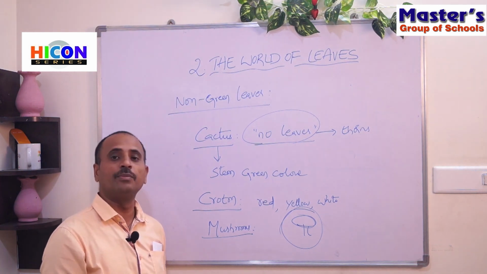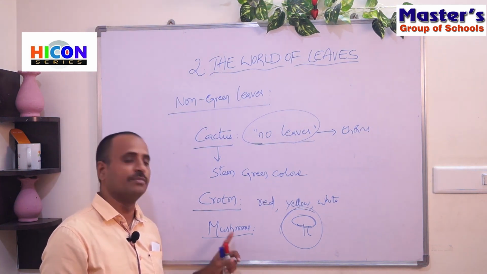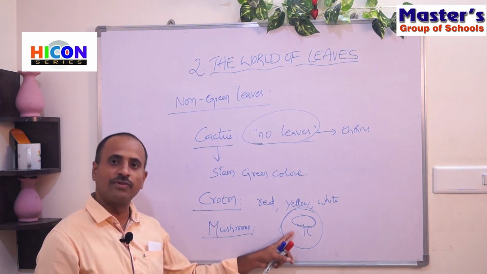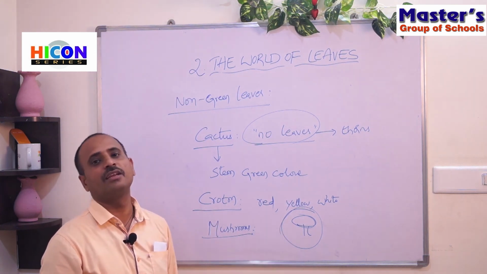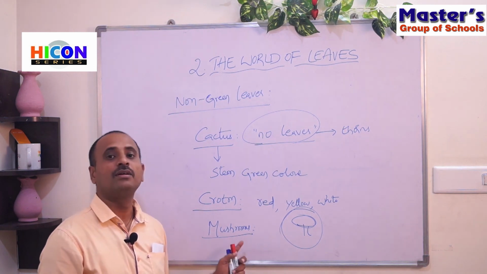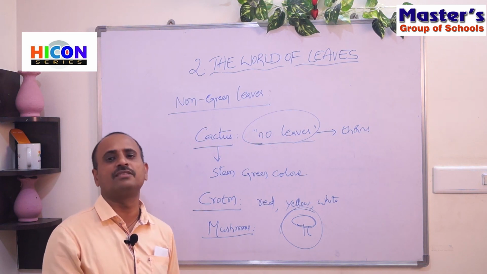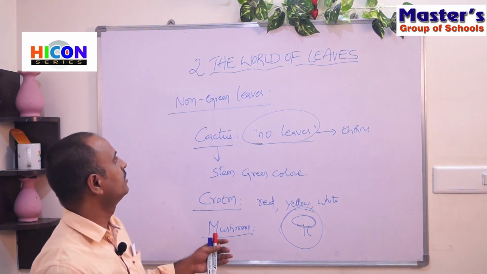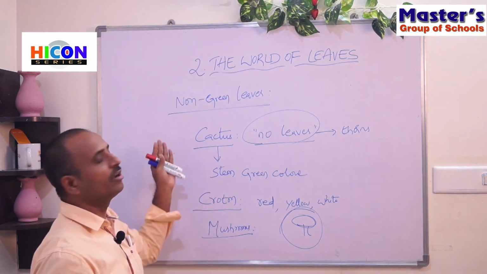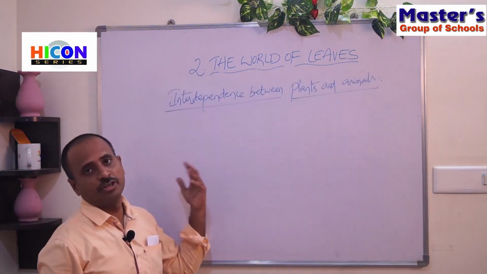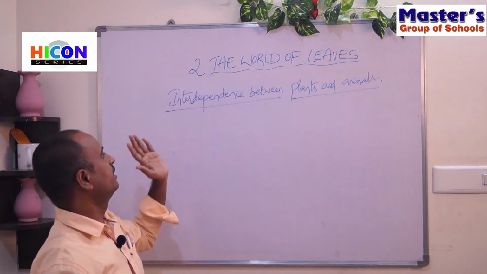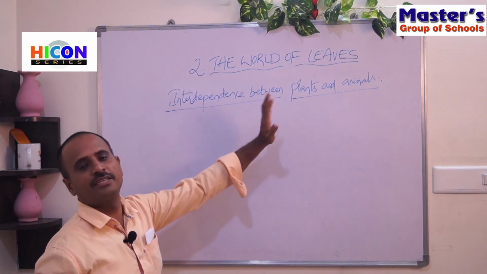Because they do not prepare food by themselves, because there is no chlorophyll, because they are not green in color, they will depend upon other trees, other plants, other insects. So this is about the process in non-green leaves. The next topic in this chapter is interdependence between plants and animals.